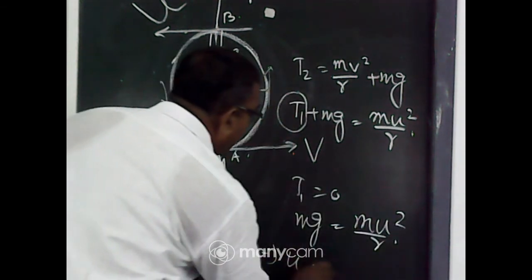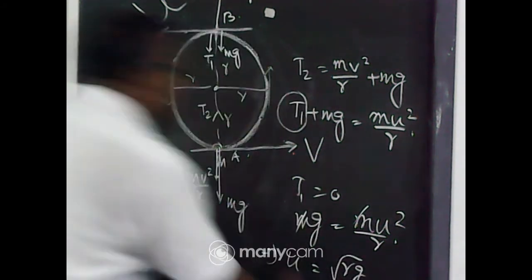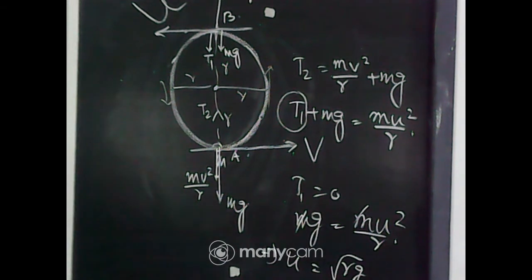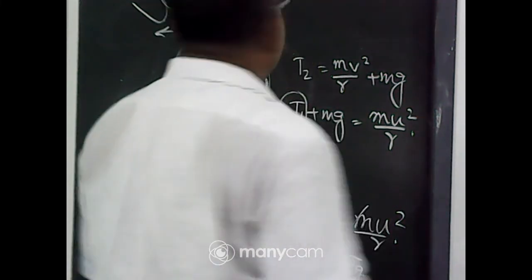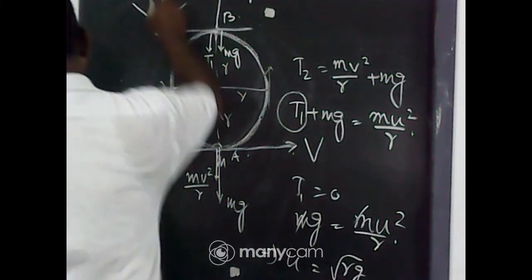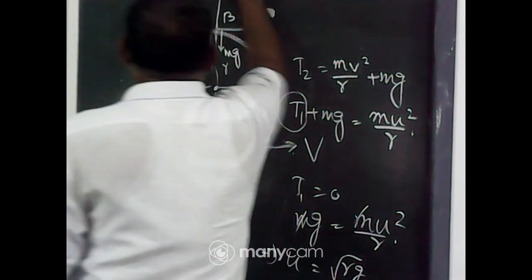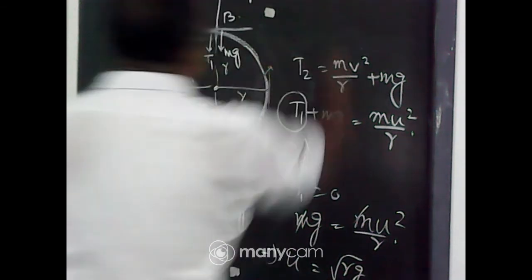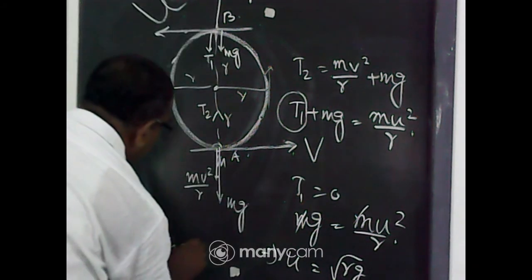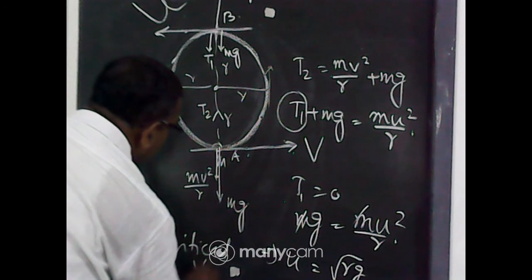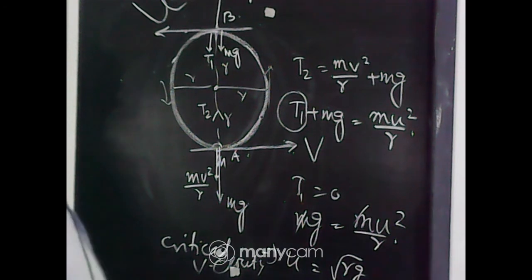So what will be the value of u? u equal to under root of rg. This u is called the critical velocity.